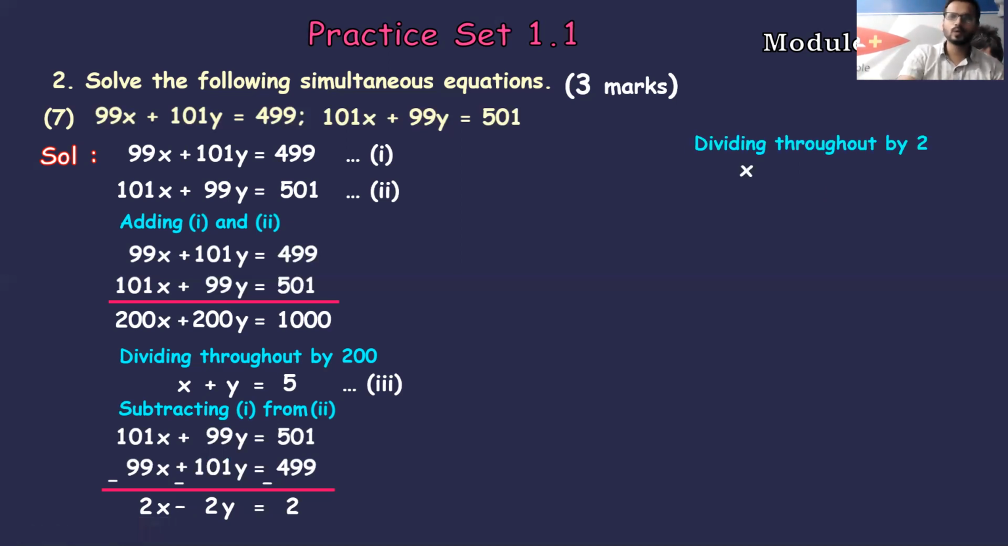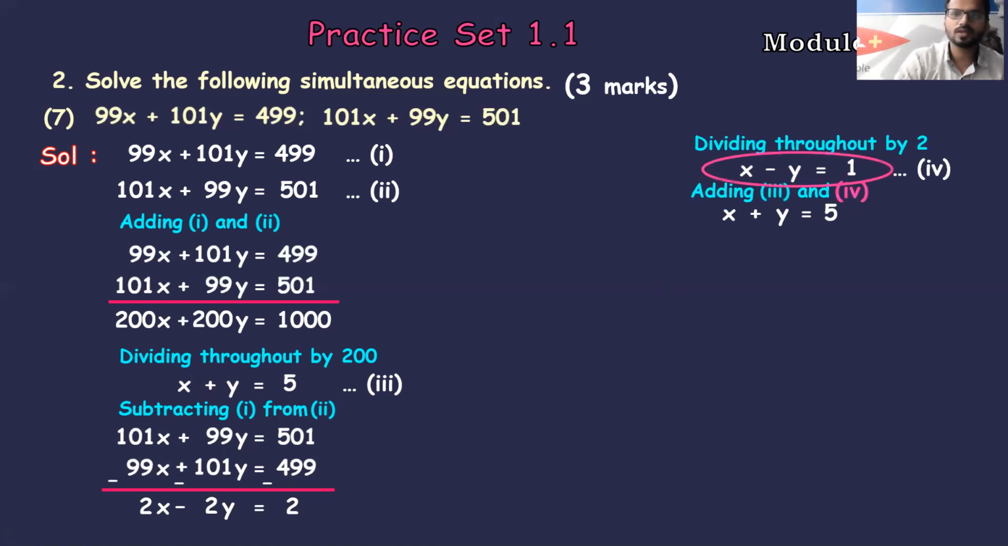So 2x divided by 2 gives me x. Minus sign will be kept as it is. 2y divided by 2 gives me y. And 2 divided by 2 gives me 1. Name it a new equation number, which is equation number 4. So AS. Next is A for addition. So again we can add equation number 3 and 4, the new equations that we got. Fine. So let's add. Let's copy the third equation, then I'll copy the fourth equation.